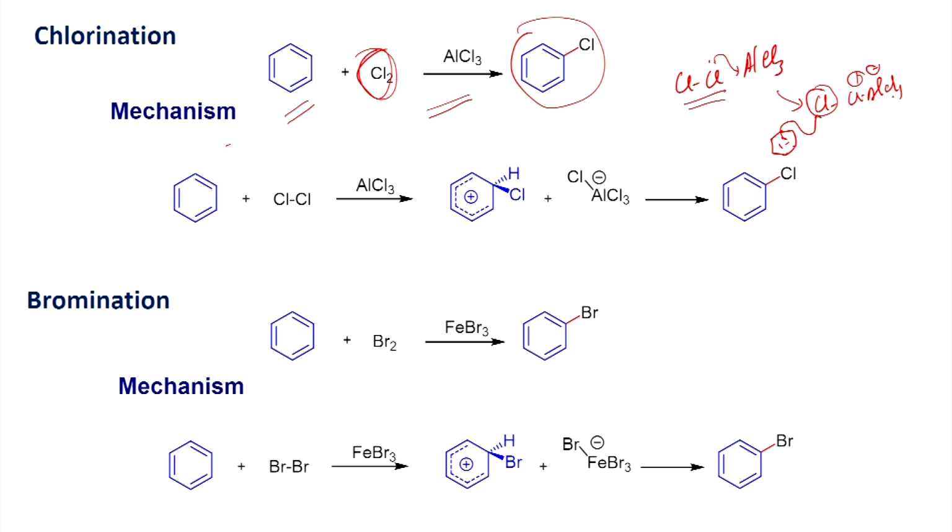When you have the Lewis acid, you form this kind of activated electrophile. Now, the benzene can react with this electrophile, and you can end up with this intermediate.